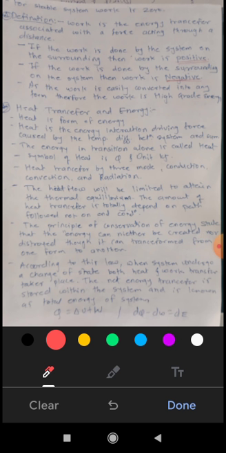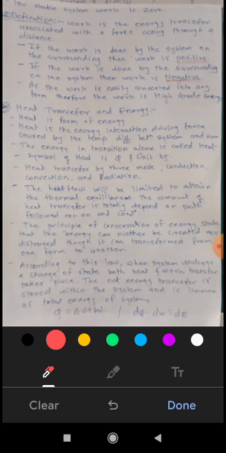The principle of conservation of energy states that energy can neither be created nor destroyed, though it can be transformed from one form to another form. Okay, this is the principle of conservation of energy.